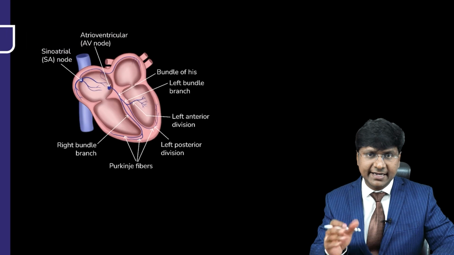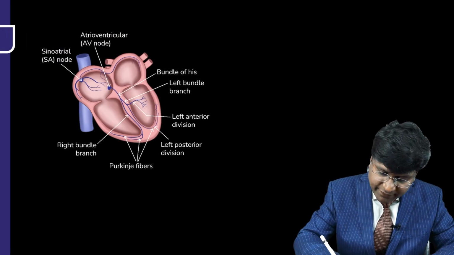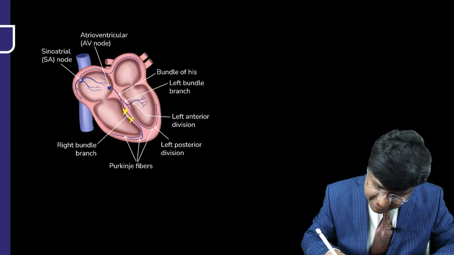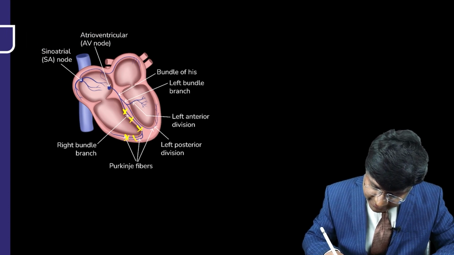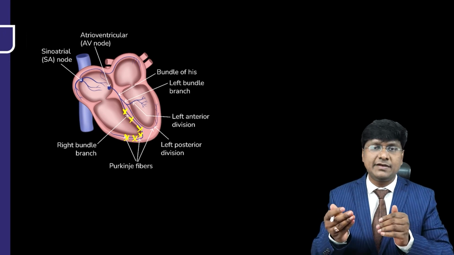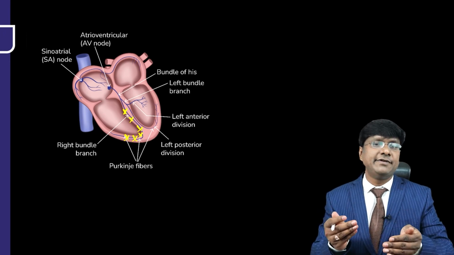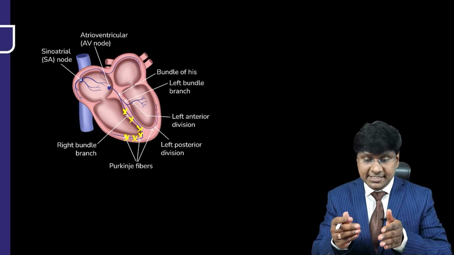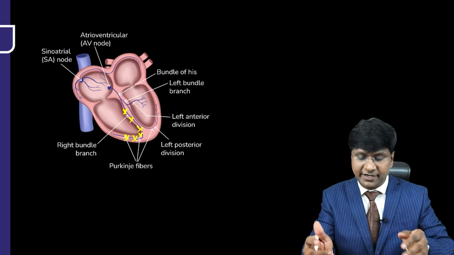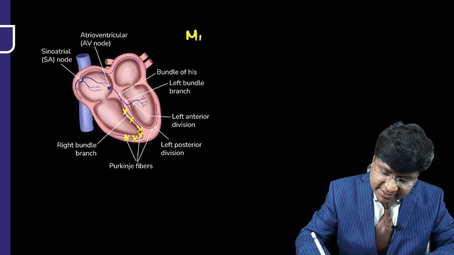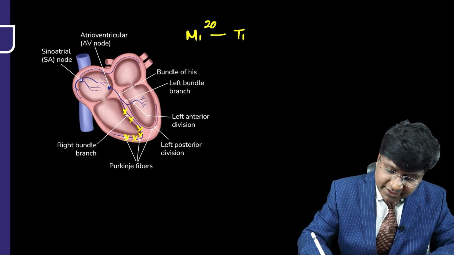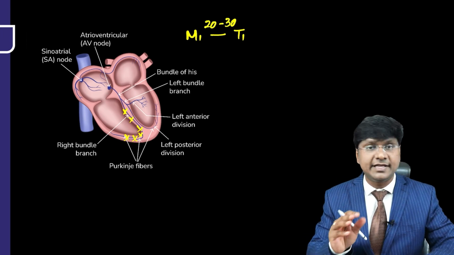Why will T1 be delayed? Let me try to explain to you. If you see this image here, this is the right bundle branch which is getting blocked. Normally, both the ventricles contract simultaneously, and thereby your mitral valve will close first and the tricuspid valve will close later. Why is that? Because the pressure rise within the left ventricle is much more than that within the right ventricle, and thereby you will first listen to M1, followed by T1. And what will be the duration between these two? That is around 20 to 30 milliseconds.